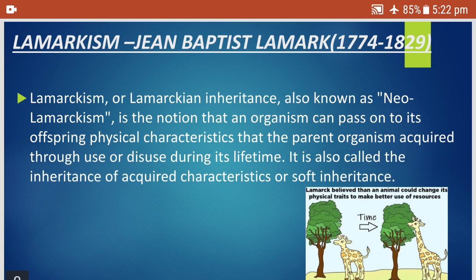Lamarckian inheritance, also known as Neo-Lamarckism, is the notion that an organism can pass on to its offspring physical characteristics that the parent organism acquired through use and disuse during its lifetime. It is also called the inheritance of acquired characteristics or soft inheritance. See children, whatever we use less slowly disappears.